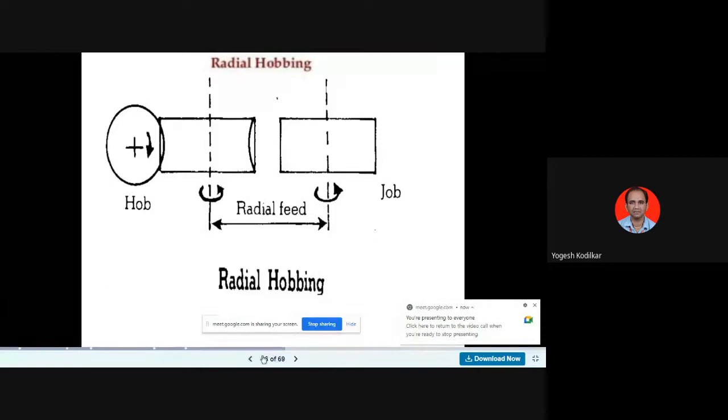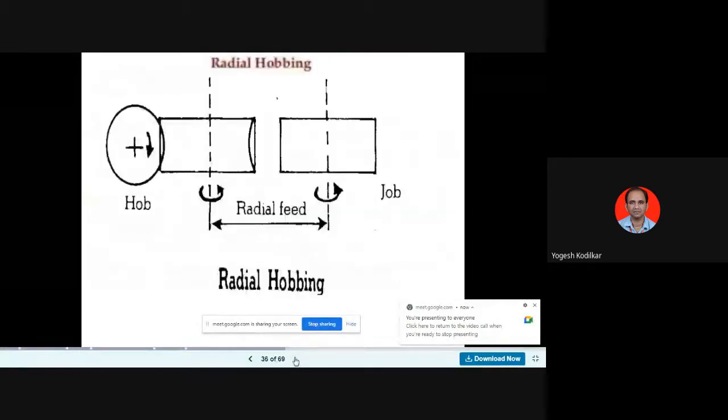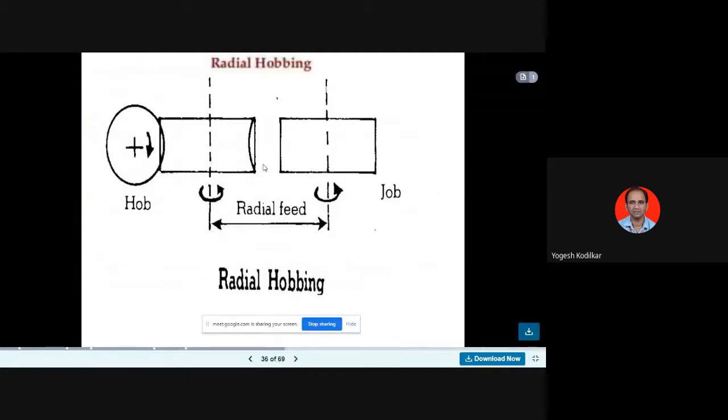So after axial hobbing, where both gears are on one axis, there is another hobbing called radial hobbing. In radial hobbing, the two axes have a radial distance between them. So there is a radial distance between the two centers of the hobs.